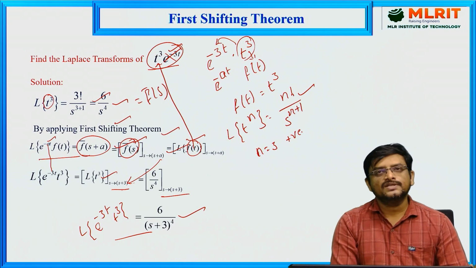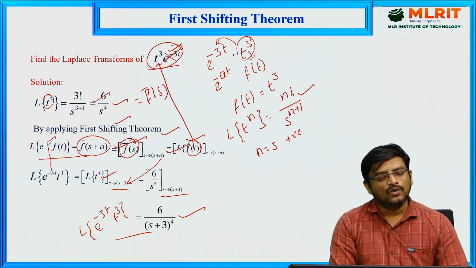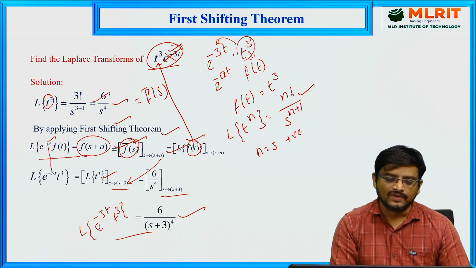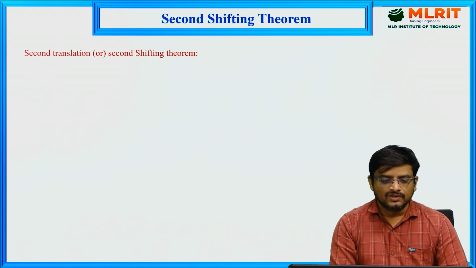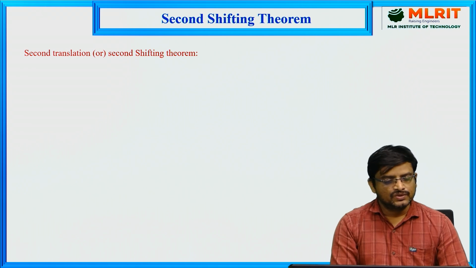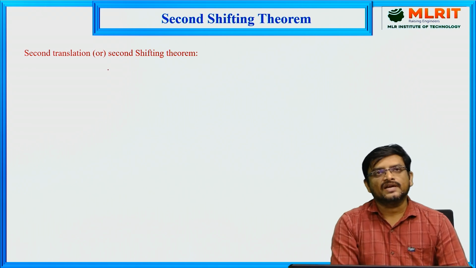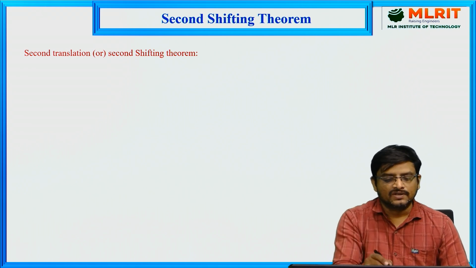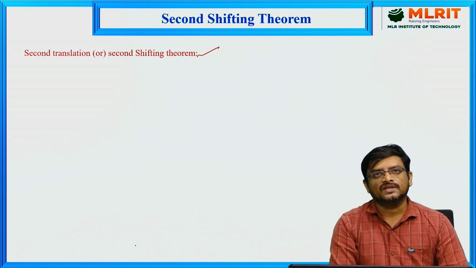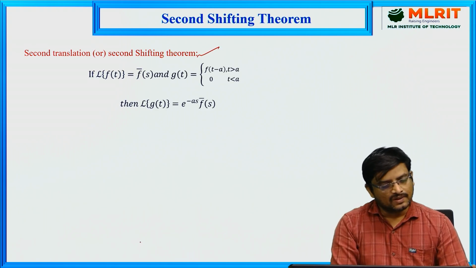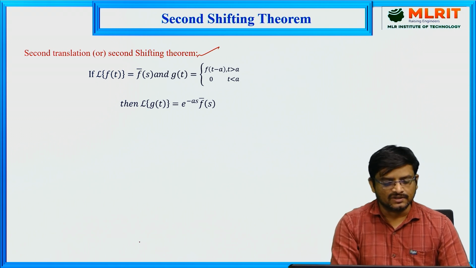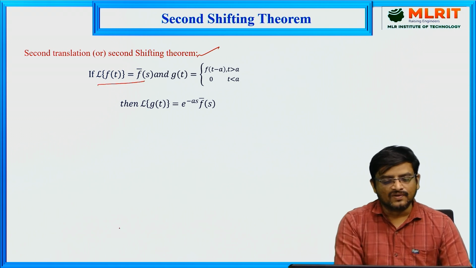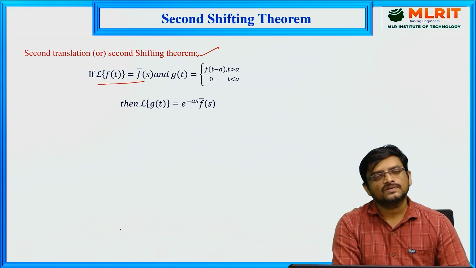So this is about the first shifting theorem, how we can apply it for the given functions to find the Laplace transform. Now we will go for the second shifting theorem here. We can call it the second translation, or we can say the second shifting theorem. Now let us take the statement of this second shifting theorem or second translation. So as usual, L of f of t is equal to f bar of s.